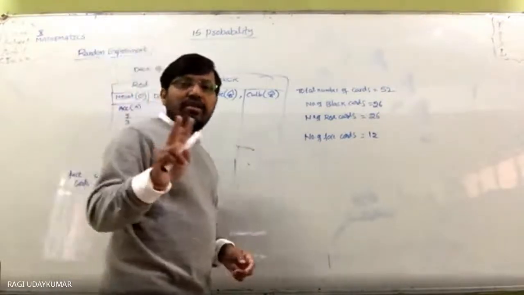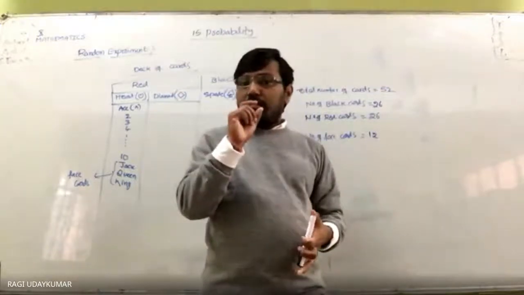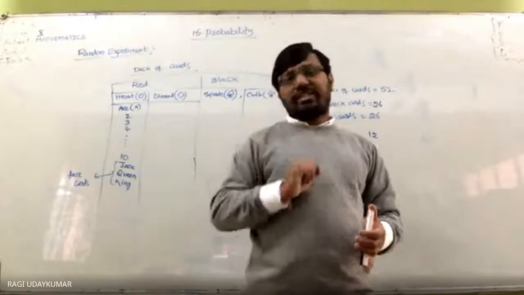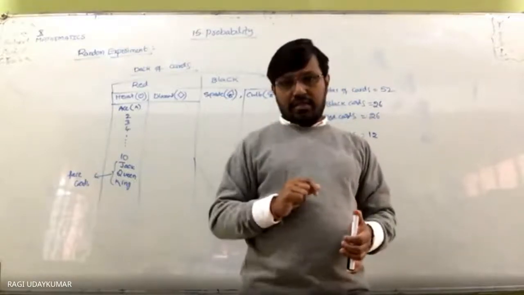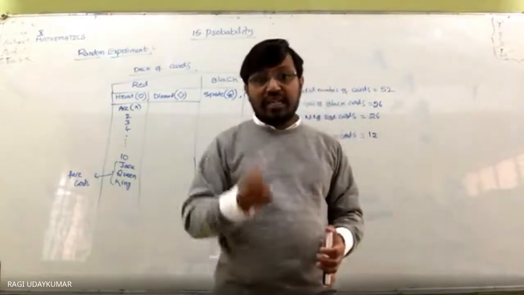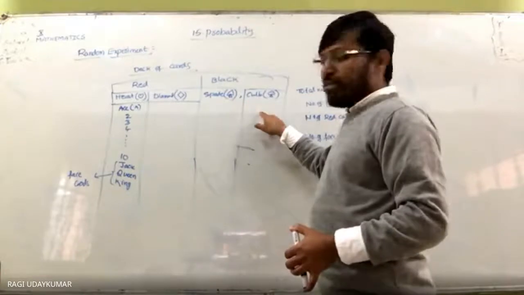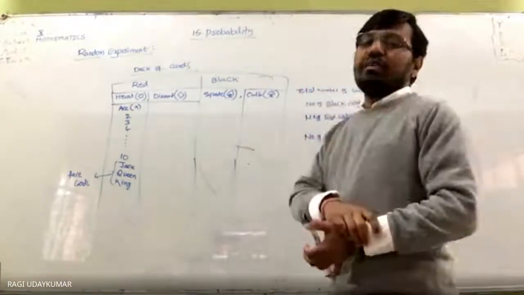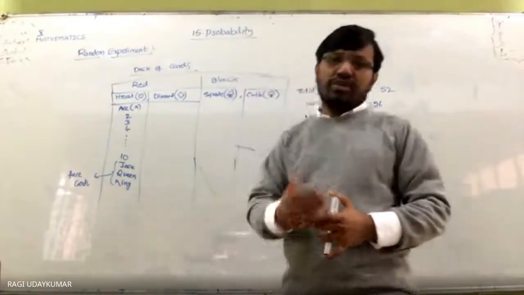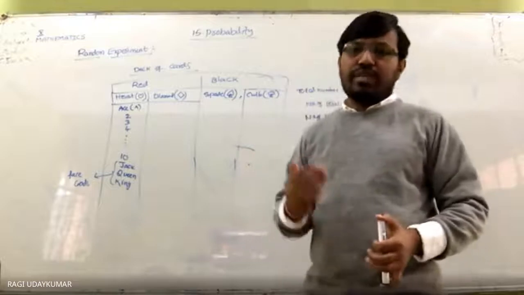They are called favorable outcomes. And getting a black ace is called an event. Event will contain some elementary events. So what are the elementary events? Ace of spade and ace of club. So only two will be there, 2 out of the total number of cards 52. So answer will be 2 by 52, that is 1 by 26.